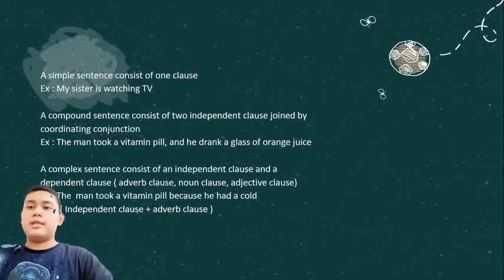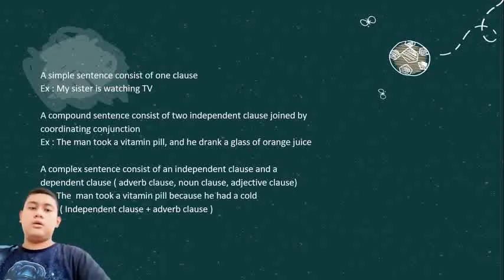A complex sentence consists of an independent clause and a dependent clause: adverb clause, noun clause, adjective clause. For example, the man took a vitamin pill because he had a cold. Independent clause plus adverb clause. Okay, thank you very much.